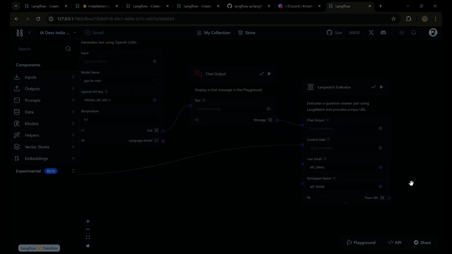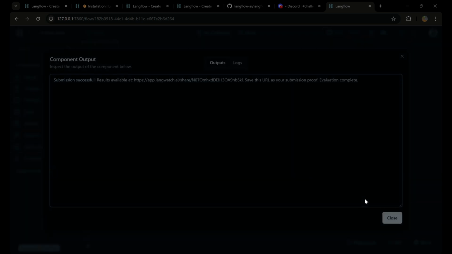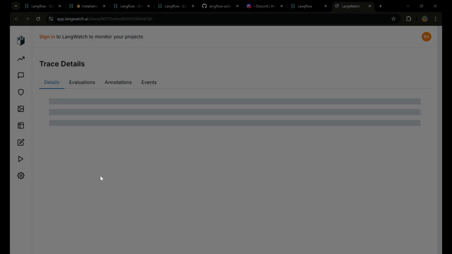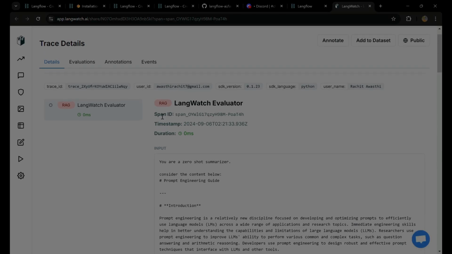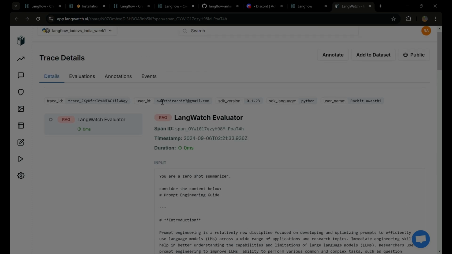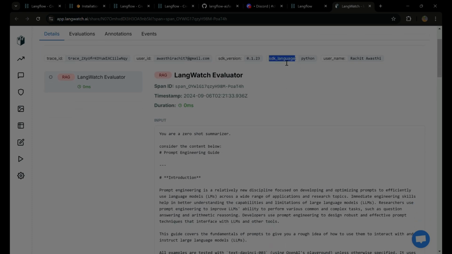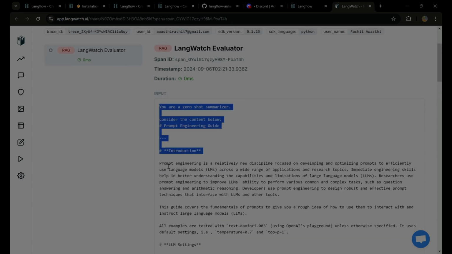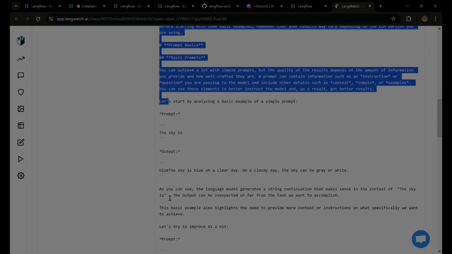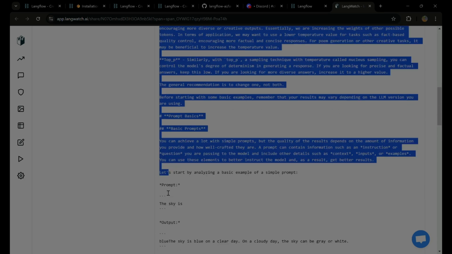You expand this and you can open your trace URL. It will show you the latest URL. This is the language evaluator, and you can see details like how long the duration was, what the user ID is, the SDK username, and what your input was. Whatever data or file you passed on, you can see in the input.